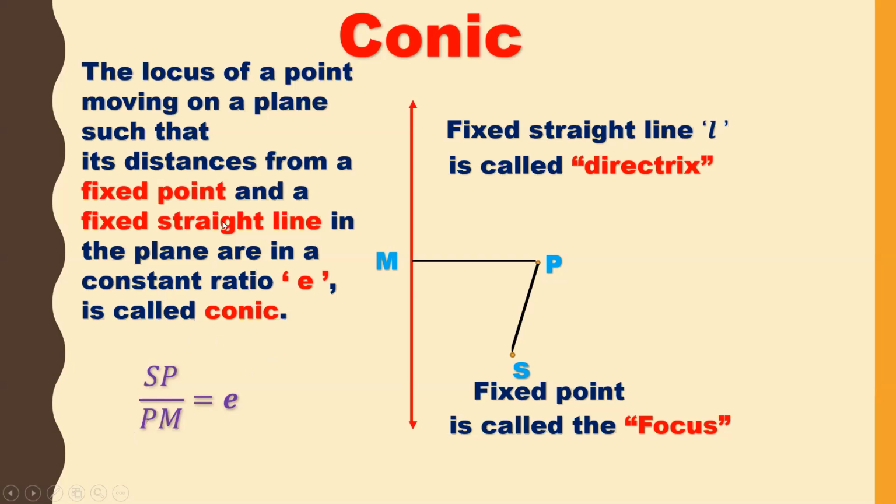So what is the definition of conic? Let us see once again. The locus of a point moving on a plane. What is the point here? This is the point P. So the locus of this point P gives us a conic.